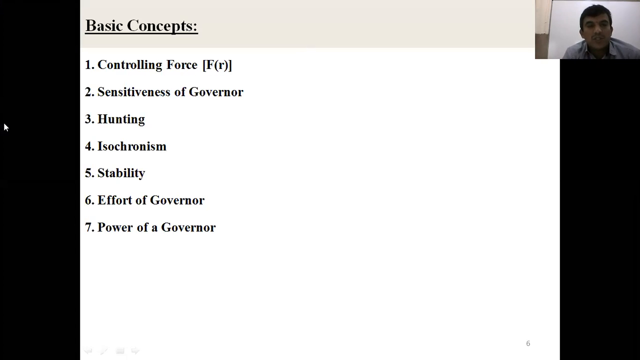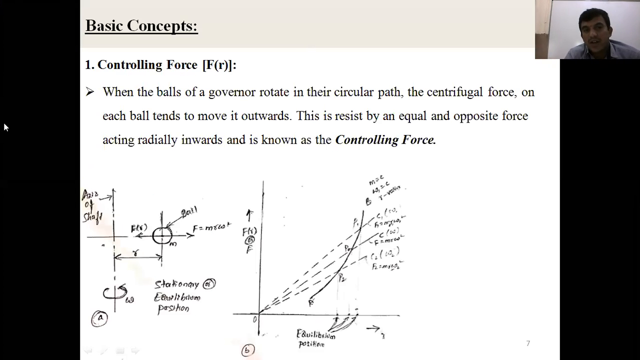Okay. So these are the seven basic concepts: controlling force, sensitiveness of governor, hunting, isochronism, stability, effort of governor, and power of the governor. So the first one you can see is the controlling force. What does controlling force mean?